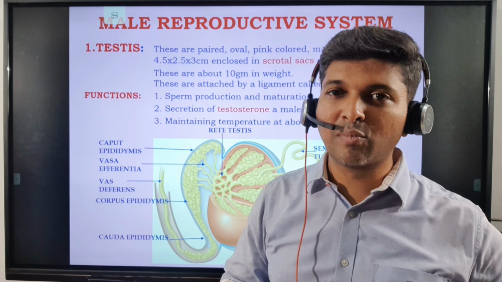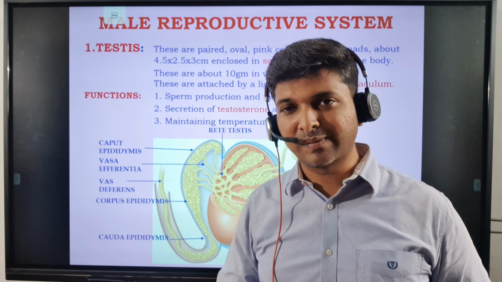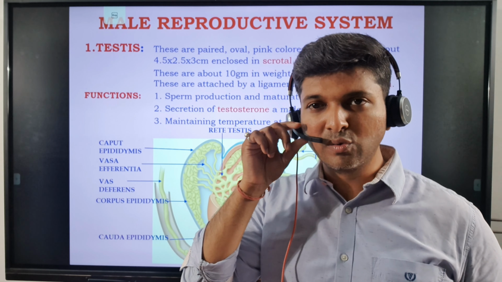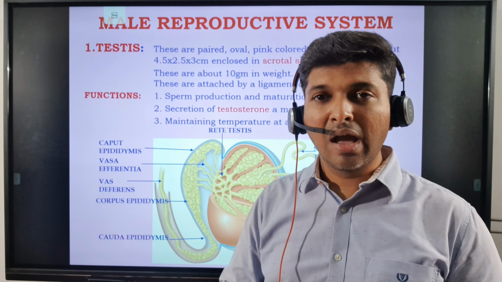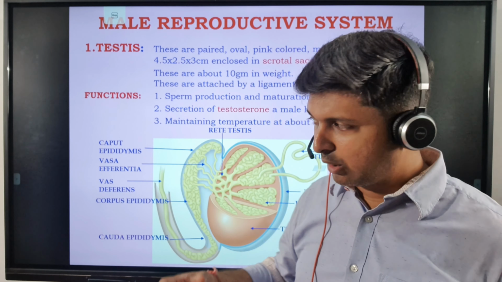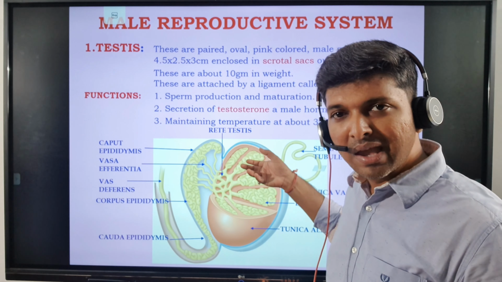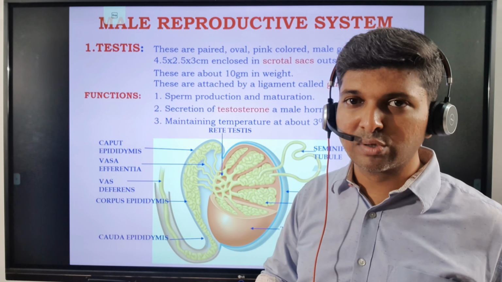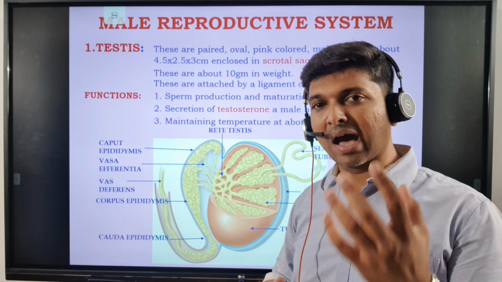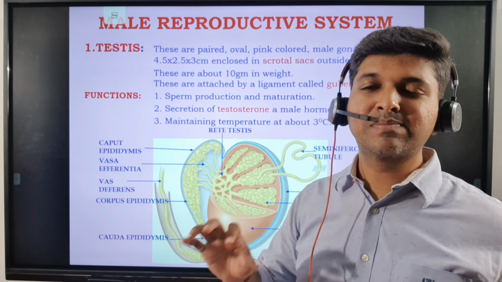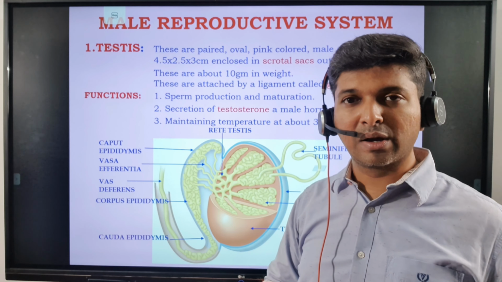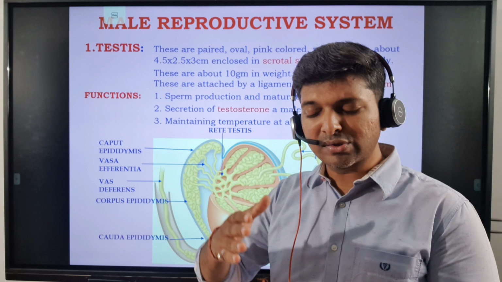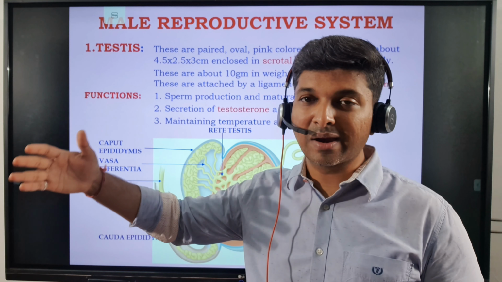So why testes is the most important organ? Because that is the one which is producing the male gamete. The male gamete is the sperm, and the sperm is being produced by the testes. How it is being produced? It is being produced by lobules. There are around 250 lobules over here, and in these 250 lobules we are having around 3 to 10 seminiferous tubules in each lobule. So these seminiferous tubules are blind sacked tubes, and in these blind sac tubes sperms are being produced.